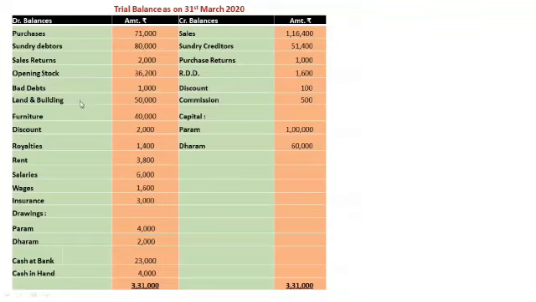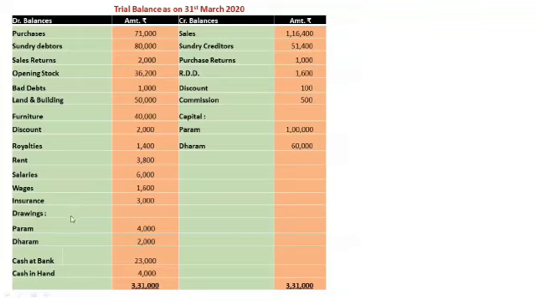Land and building, balance sheet, asset side. Furniture, balance sheet, asset side. Discount, profit and loss account, debit side. Royalties, trading account, debit side. Rent, profit and loss account, debit side.